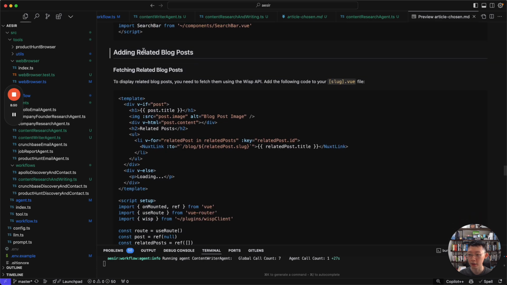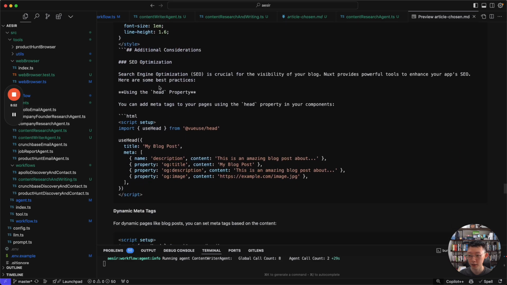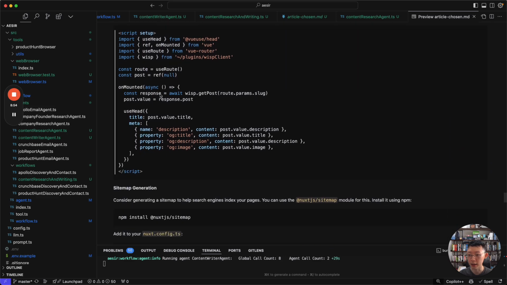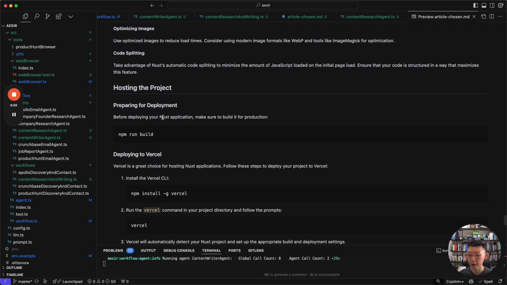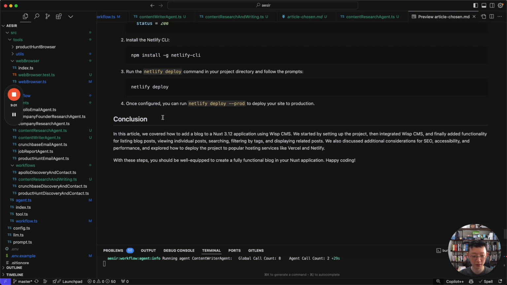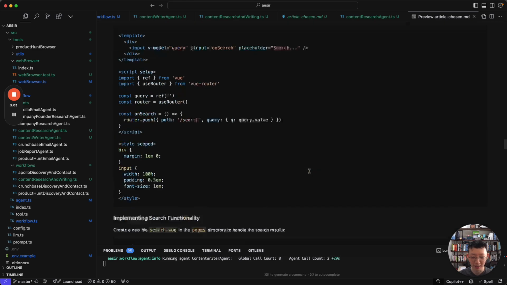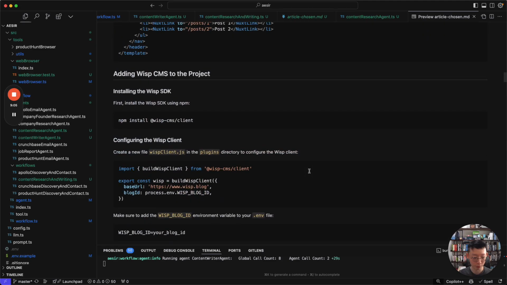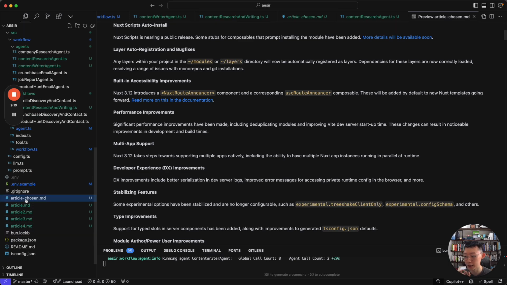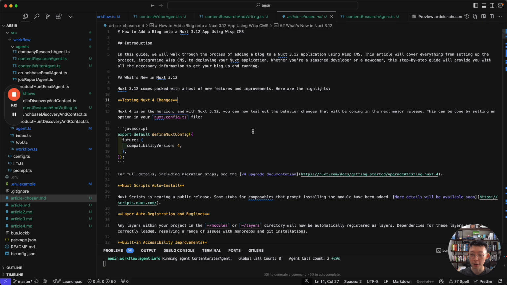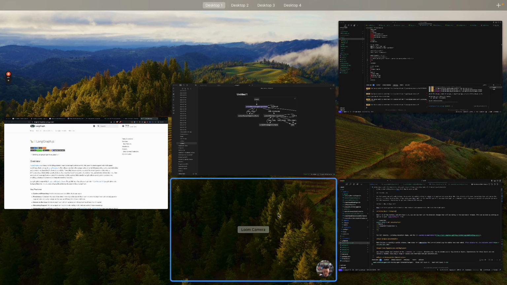Then fetching related blog posts, adding dynamic meta tags, sitemap generation, RSS, and hosting the project. So this is pretty comprehensive. There is no human editing yet at this point. What I'm going to show you is the version between that and the human edited version.